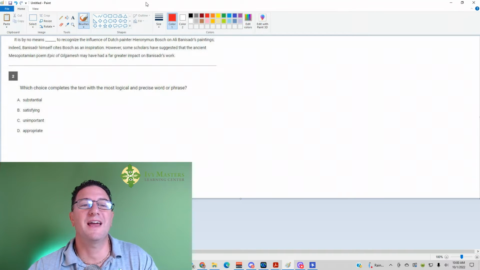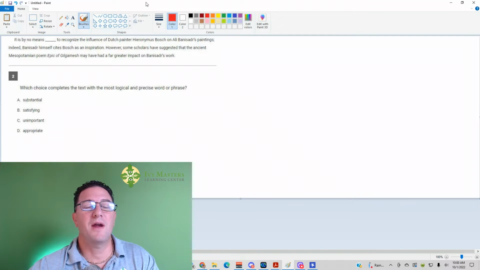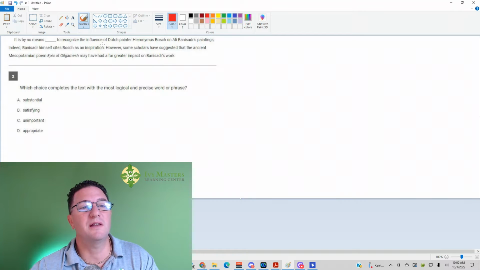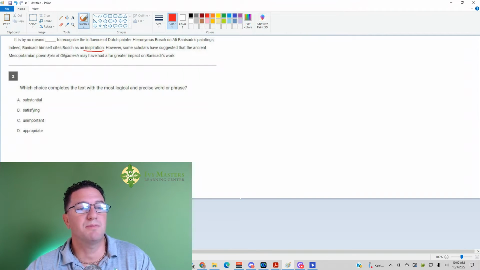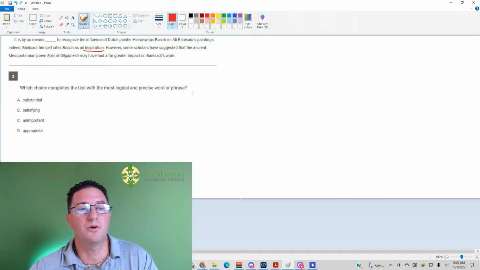And today we're going to look at the second test from this newly released practice test 1 for the digital SAT. Sentence reads, "It is by no means blank to recognize the influence of Dutch painter Hieronymus Bosch on Ali Bannister's paintings. Indeed, Bannister himself cites Bosch as an inspiration. However, some scholars have suggested that the ancient Mesopotamian poem Epic of Gilgamesh may have had far greater impact on Bannister's work. Which choice completes the text with the most logical and precise word or phrase?"